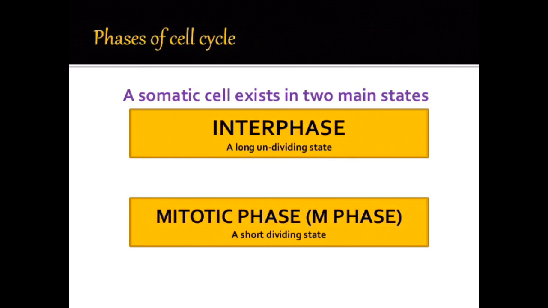First is the interphase, a long undividing state of the cell. And second is the mitotic phase or M phase, a short dividing state of the cell. In this phase only, the cell divides into two new daughter cells.